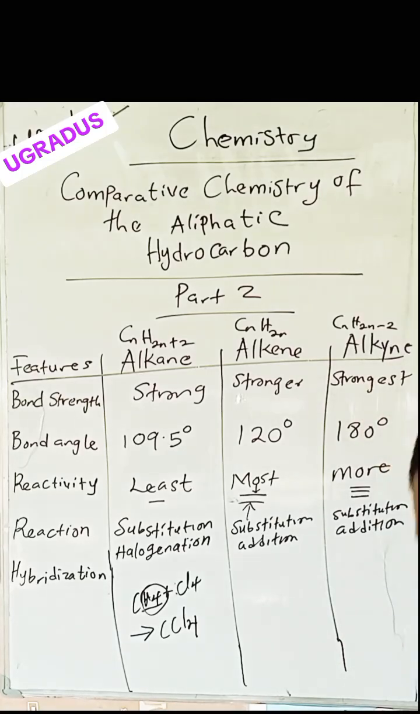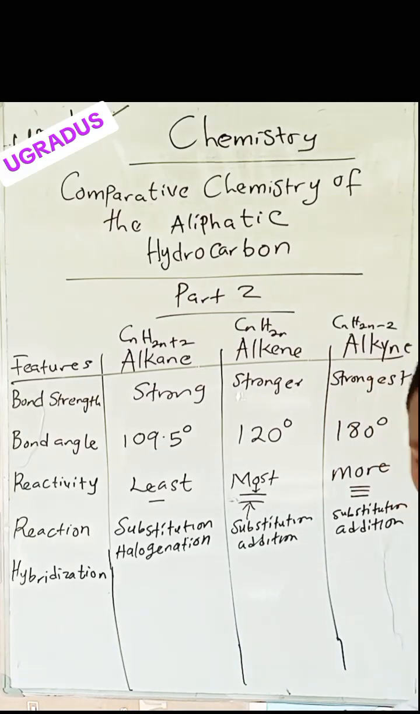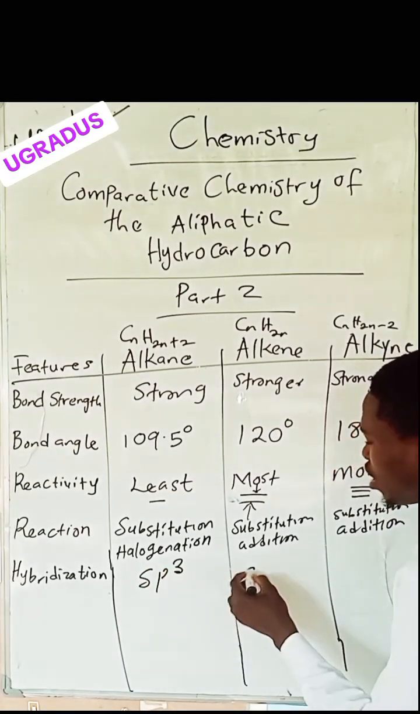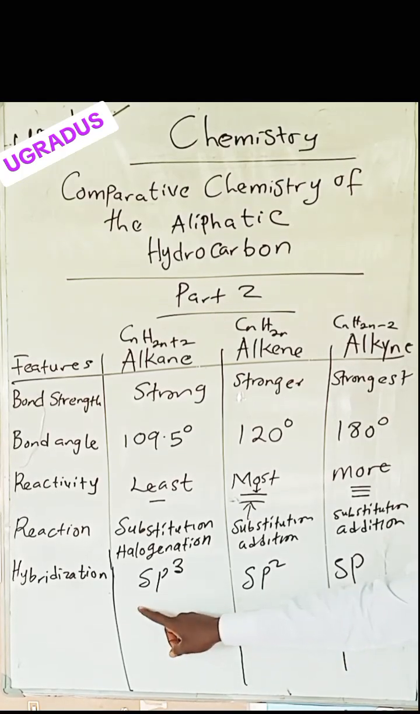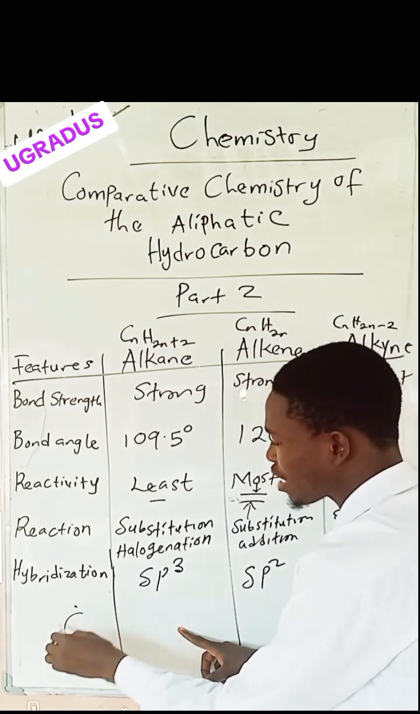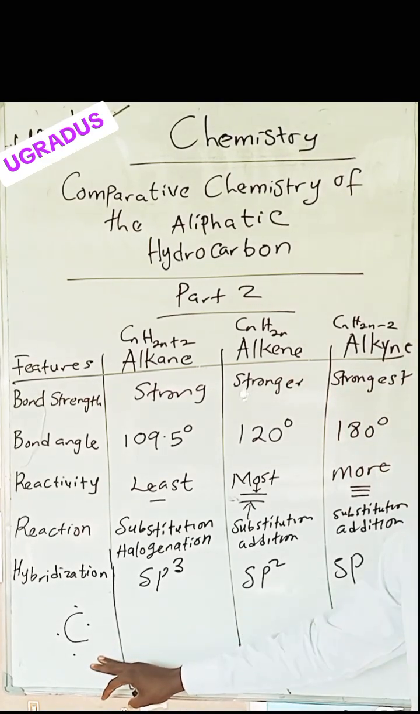So that reaction is unique. But note, this reaction cannot happen unless in the presence of light. When it comes to hybridization, alkane is sp3, alkene is sp2, and alkyne is sp. You will notice that carbon, which is the foundation of all of organic chemistry, has 4 unpaired electrons, which give it the ability to bond on every side, 4 bonds.